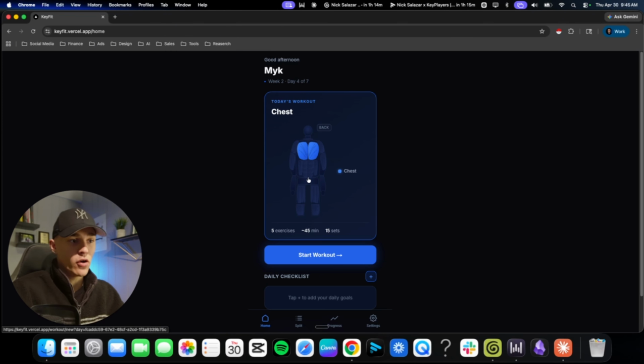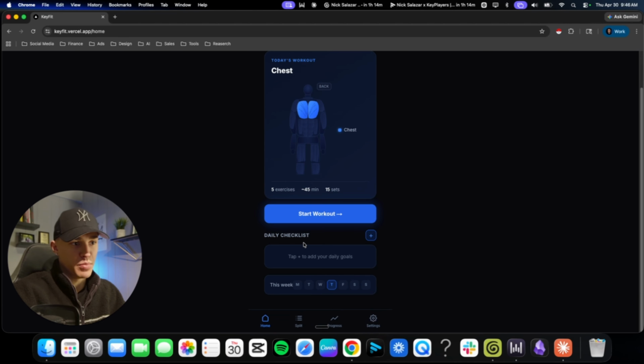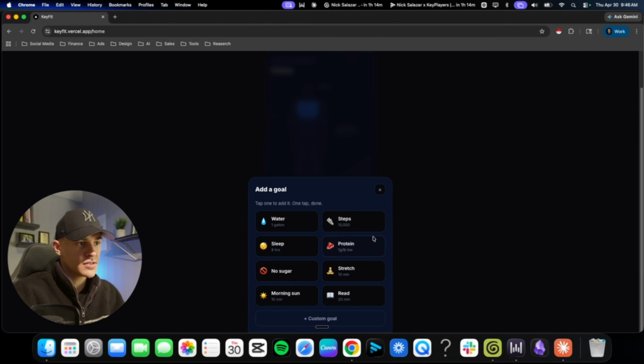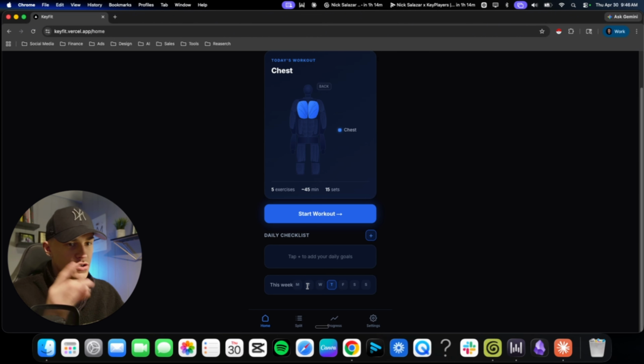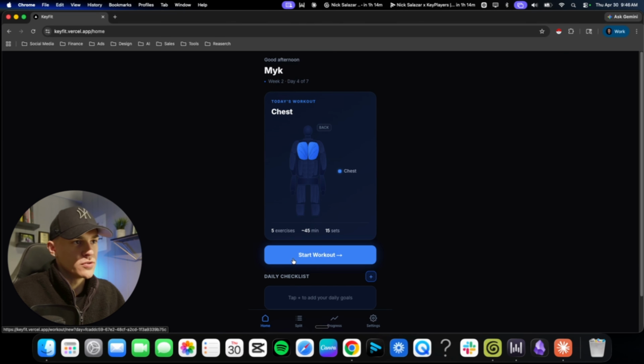So this is the main home screen. This is where you actually see what your day's workout is. I made this cool little graphic. It's where you can start the workout from. At the bottom, there's also a daily checklist to which you can add goals for the day. So for example, if you want to hit 10 steps, if you want to hit your protein goal, if you want to stretch, read, sun, water, whatever, and you can also add a custom goal. There's also a streak at the very bottom, so you can see how long you've actually been consistently staying with your streak.